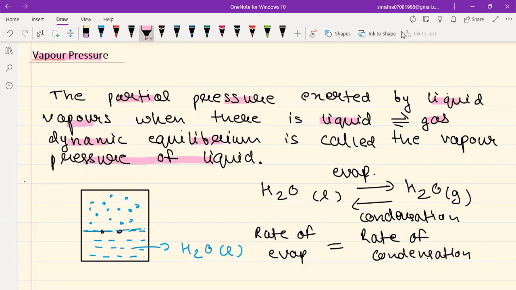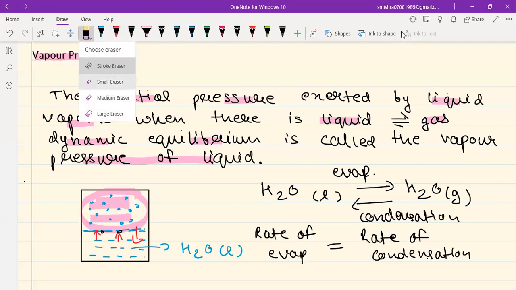At that point of time, the pressure of these vapors, when they have reached the equilibrium, will be known as the vapor pressure of the liquid. Because see, once the rate of evaporation and condensation have become equal, then the amount of vapors will also become constant. I mean, as many molecules are going into the vapor phase, the same number of molecules are coming down into the liquid phase. So the amount of vapor over here will become constant. And that pressure, guys, will be known as the vapor pressure.